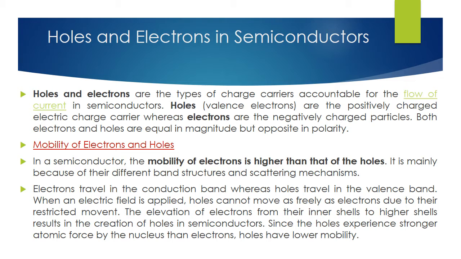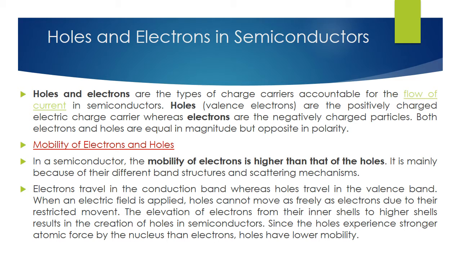And then, mobility of electrons and holes. In a semiconductor, the mobility of electrons is higher than that of the holes. It is mainly because of their different bond structures and scattering mechanisms. Electrons travel in the conduction band, whereas holes travel in the valence band. When an electric field is applied, holes cannot move as freely as electrons due to restricted movement.